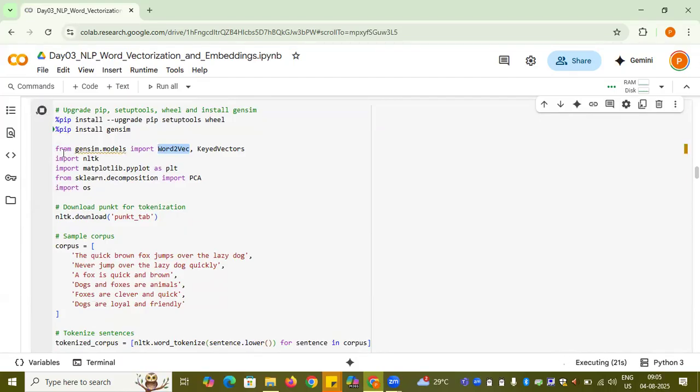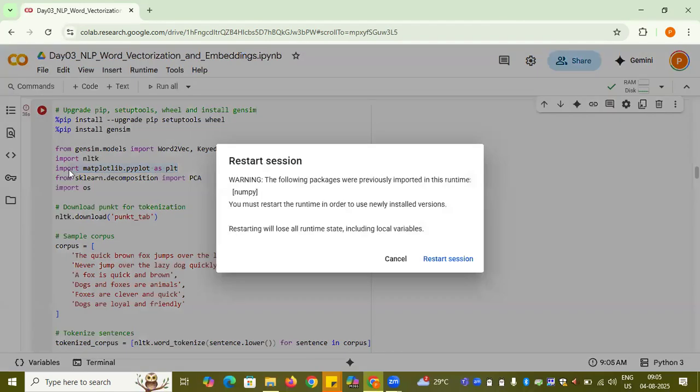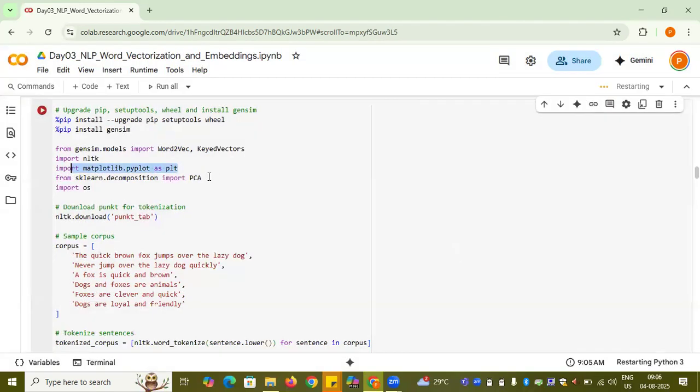Now let's look at from gensim.models. I'm importing Word2Vec and KeyedVectors. These are the two packages which I need to install here. Then NLTK again is for the pre-processing that we discussed in the previous lecture. Then I'll be showing you some demos of visualization and everything, for which I consider matplotlib.